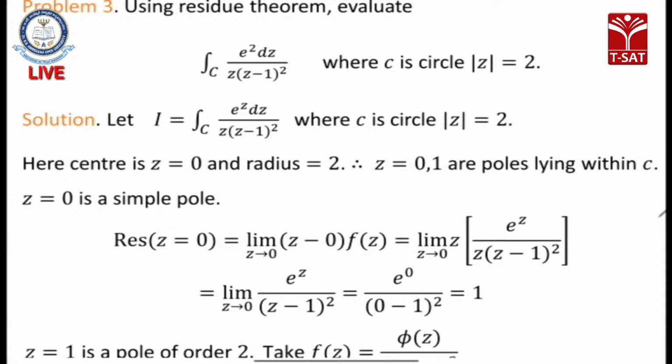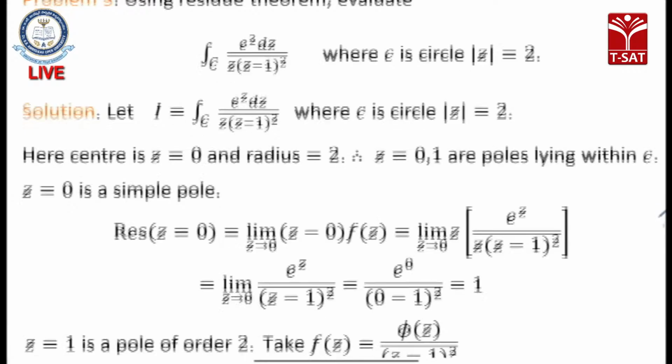Now what are the singularities here? See the denominator of the function: z into z minus 1 whole square. So z equal to 0 is one singularity and z equal to 1 is another singularity. z equal to 0 is not repeated, so it is a simple pole. For z equal to 1, z minus 1 whole square equal to 0 means z equal to 1, a pole of order 2, repeated 2 times.